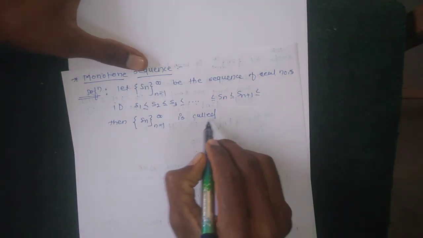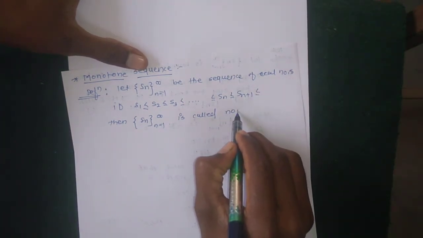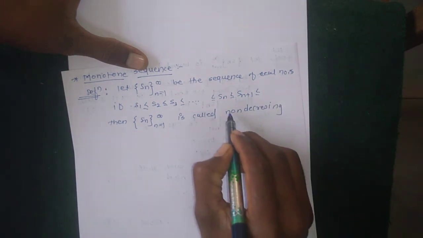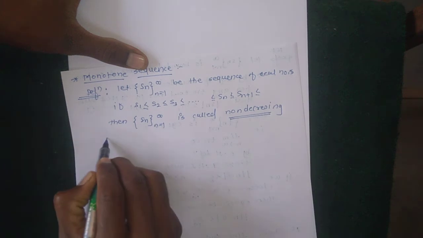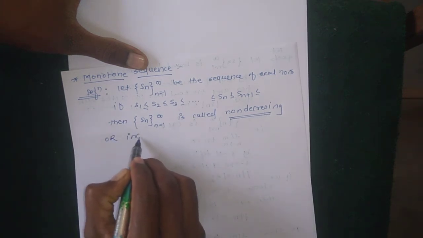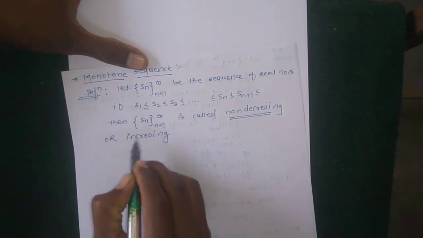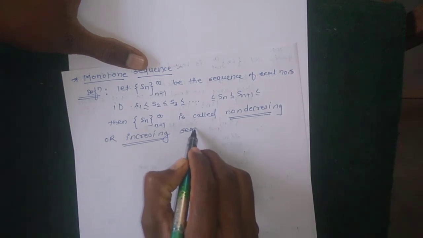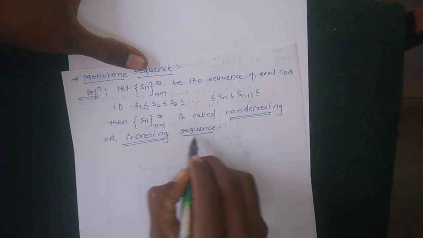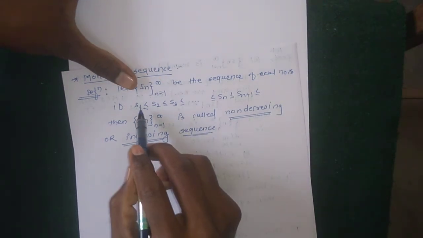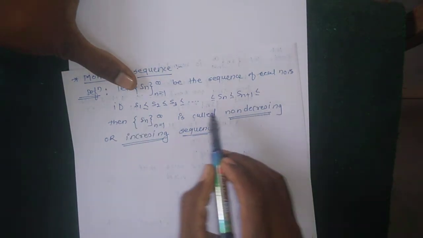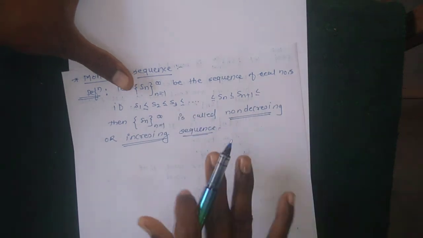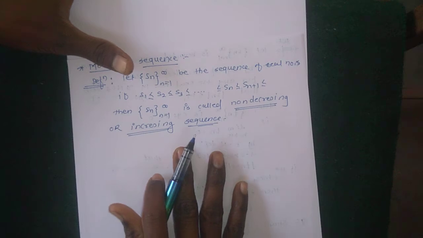Sn is said to be non-decreasing or an increasing sequence, because as n tends to infinity, all terms of Sn keep increasing.